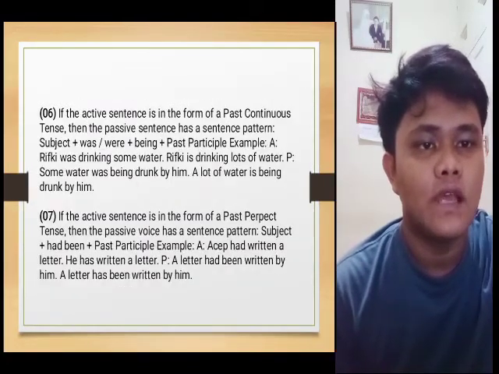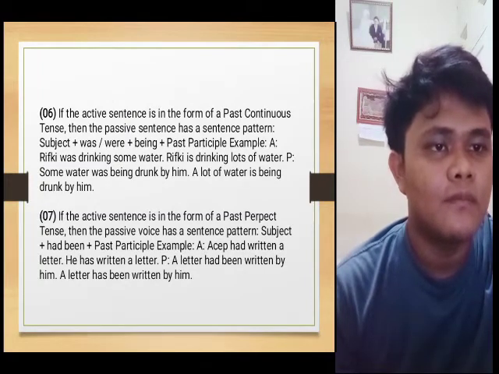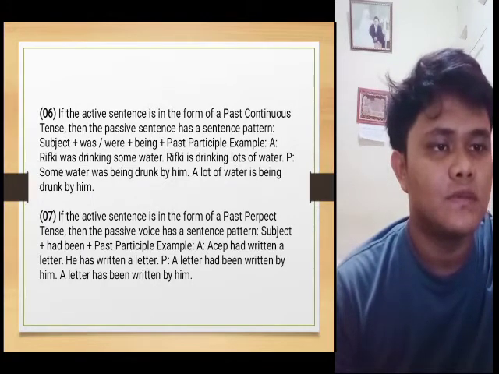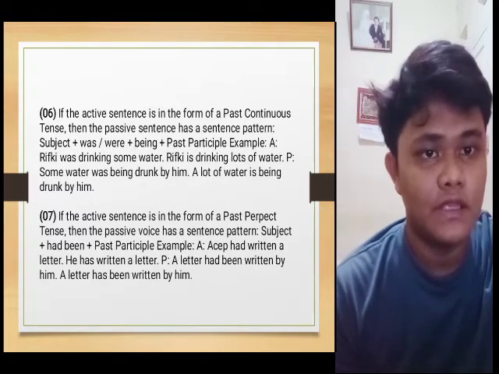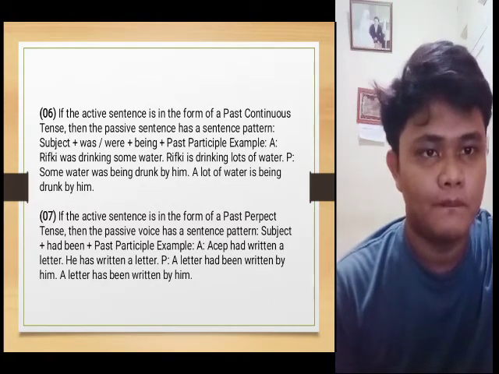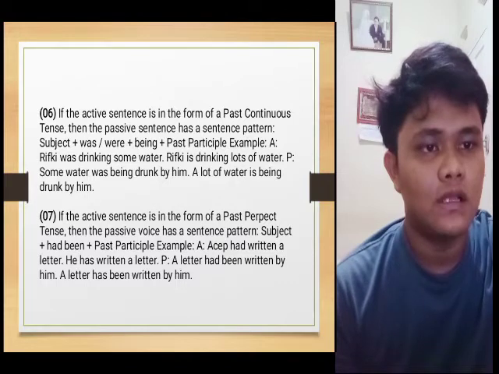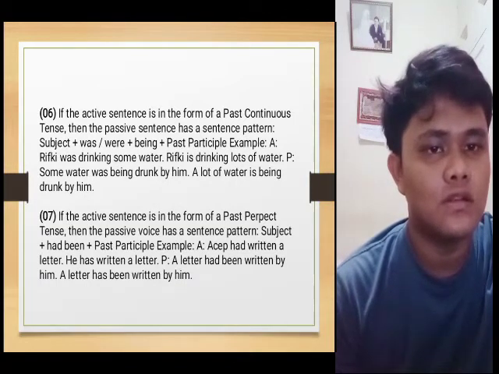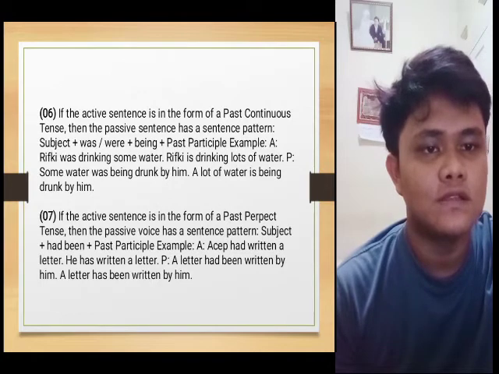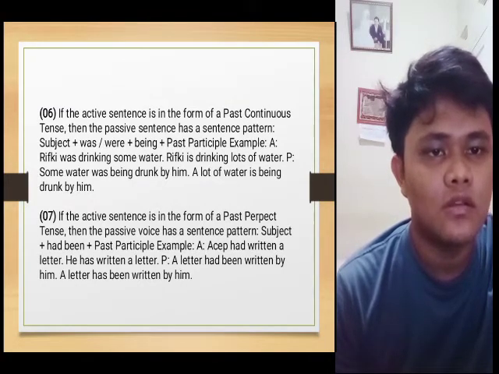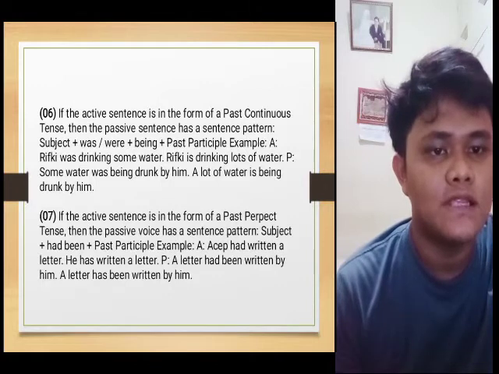Number 6: if the active sentence is in the form of a past continuous tense, then the passive sentence has a sentence pattern: subject plus was or were plus being plus past participle. Example: Active: Rifki was drinking some water. Passive: Some water was being drunk by him.